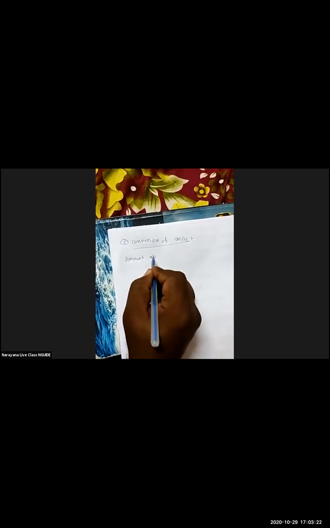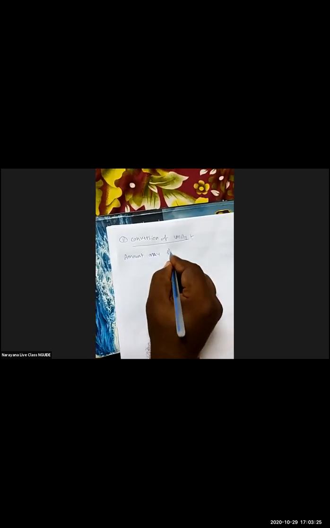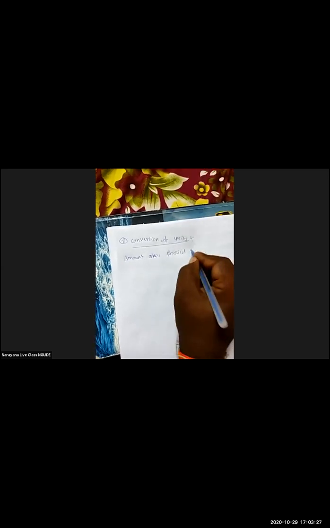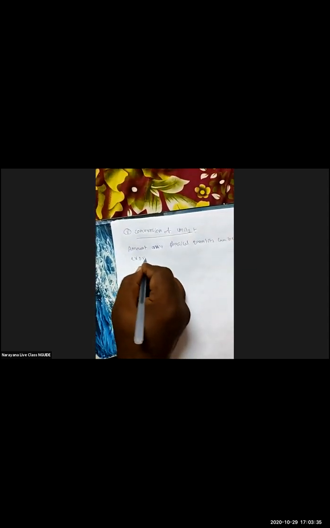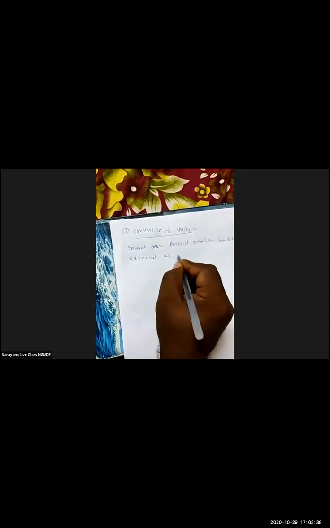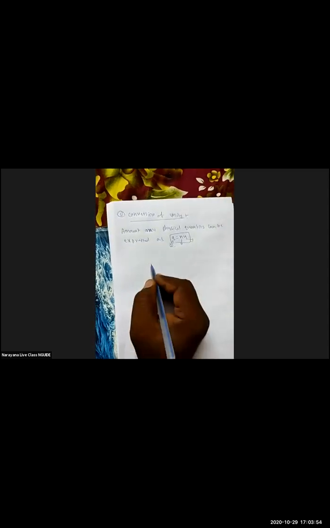It means the amount of any physical quantity can be expressed as Q is equal to N into U. Here Q is the amount of quantity, N is the numerical value, and U is the unit, as we already discussed in the previous class.